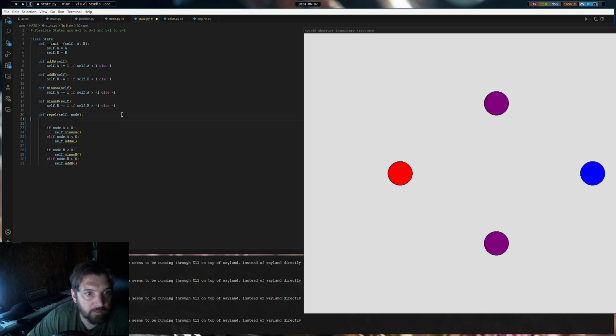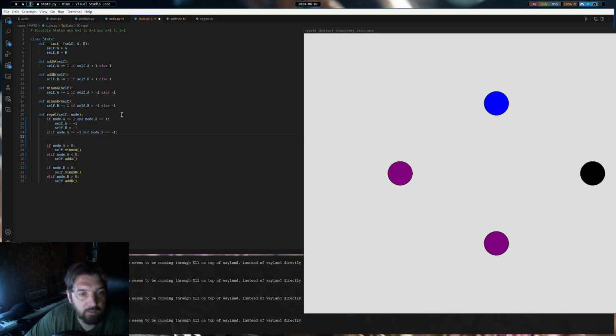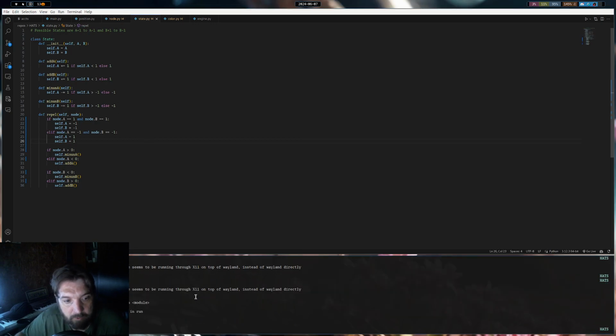So if node A equals 1 and node B equals 1, then we want to say self A equals -1. We don't use those in Python. So if we reach an absolute state, we automatically want to toggle the inversion.